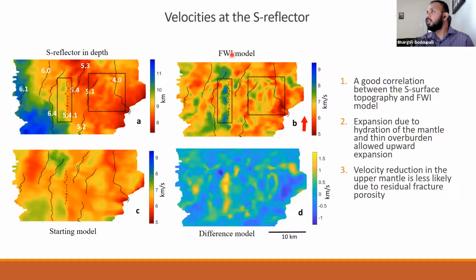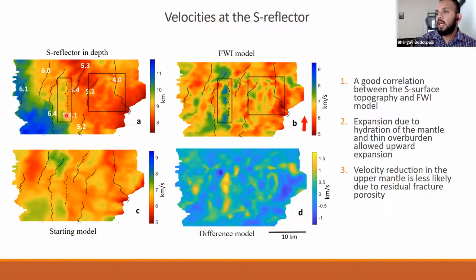So now moving further down to the S reflector, the figure here shows the S reflector in depth from the multi-channel seismics, and the solid black lines are the fault intersections.